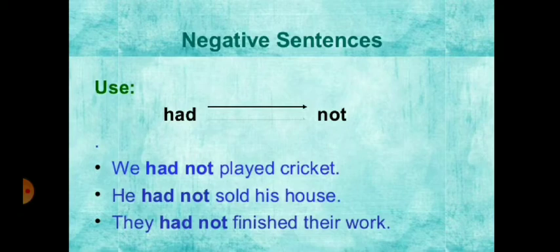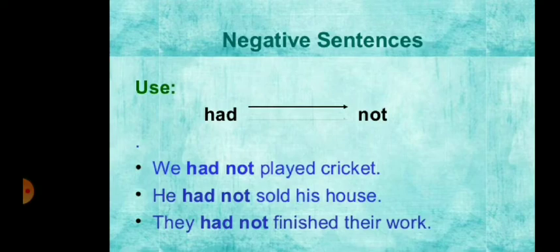Here, in these examples, you can see that one thing is very common: had not. So, whatever subject you are going to use, with that subject, put had as a helping verb, then not for making the sentence negative, then third form of the verb, and then object.